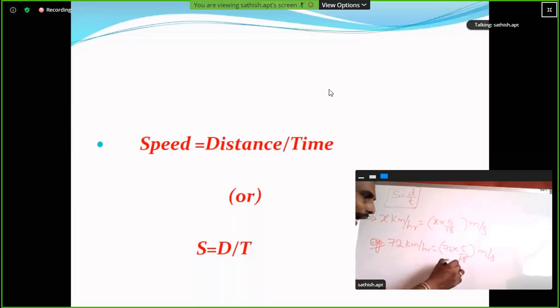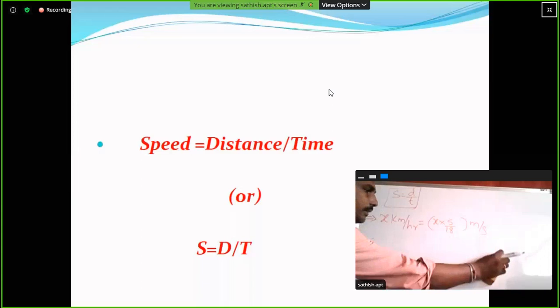How much is it? 18 ones are 18, 18 fours are 72. So that is equal to 20 meters per second. So 72 kilometers per hour is equal to 20 meters per second. This is the conversion from kilometers per hour into meters per second.